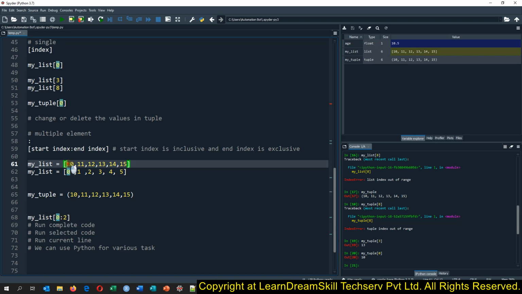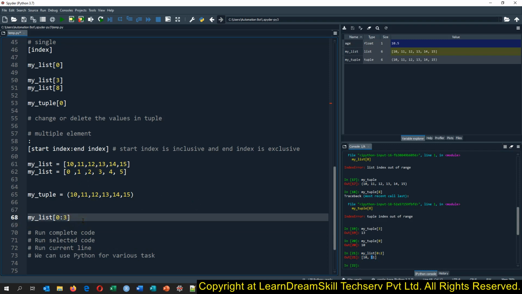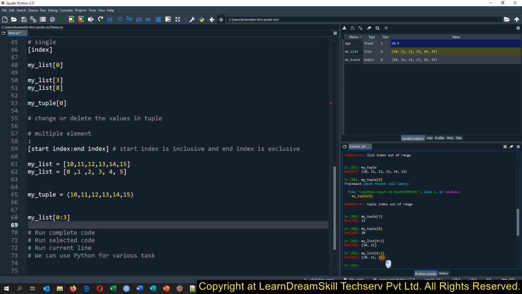So you will just see the values 10 and 11 only, because 2 is exclusive. Let me just run the code. See here, it is just giving us 10 and 11. Okay, so in the same way, we will have to give plus 1 to the index. That way we will be able to extract the values in an appropriate manner.